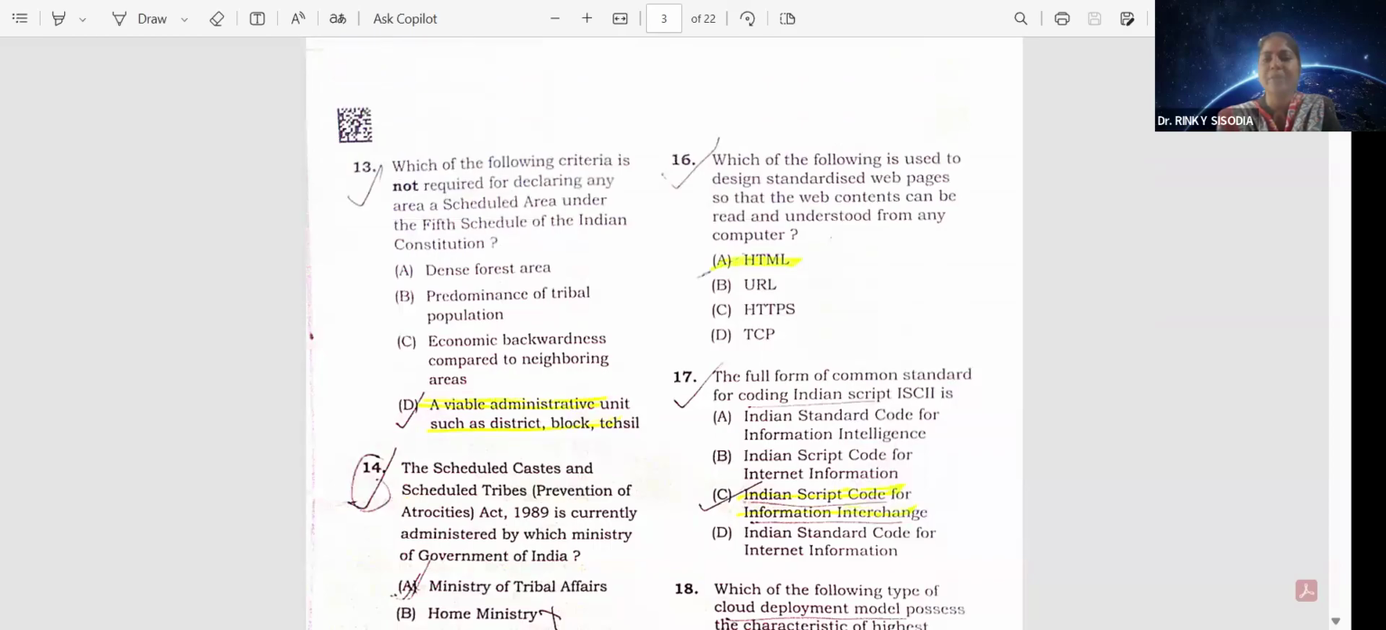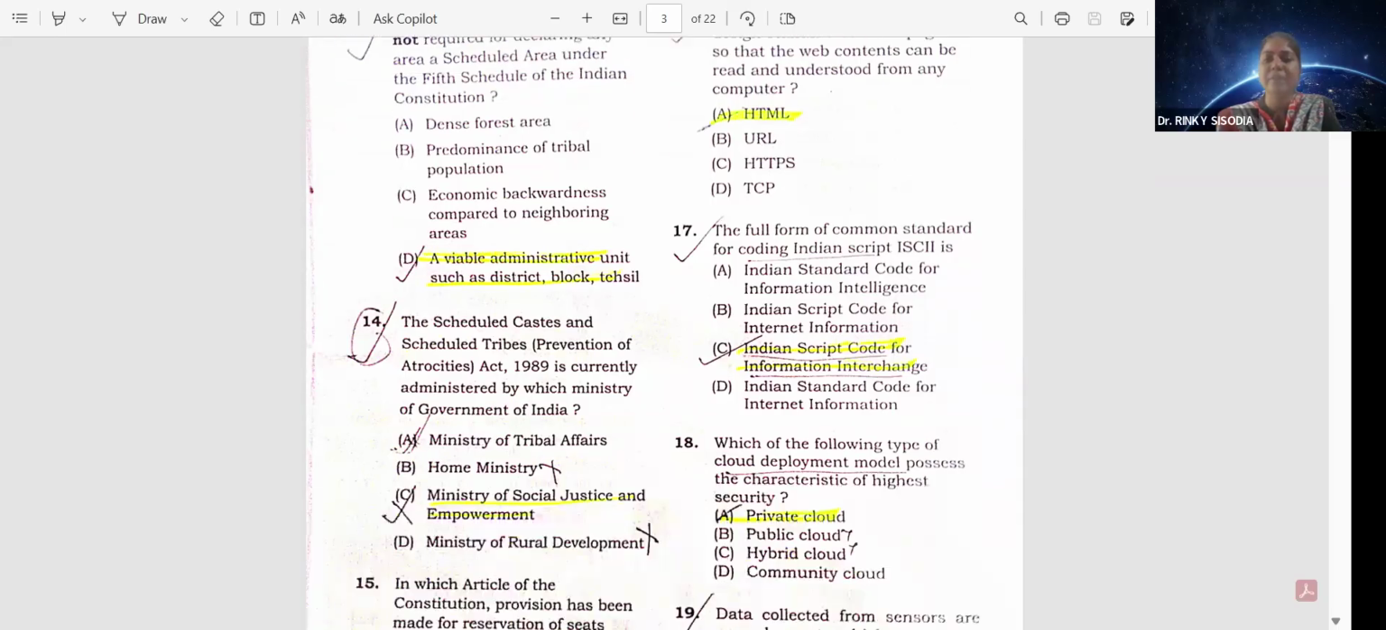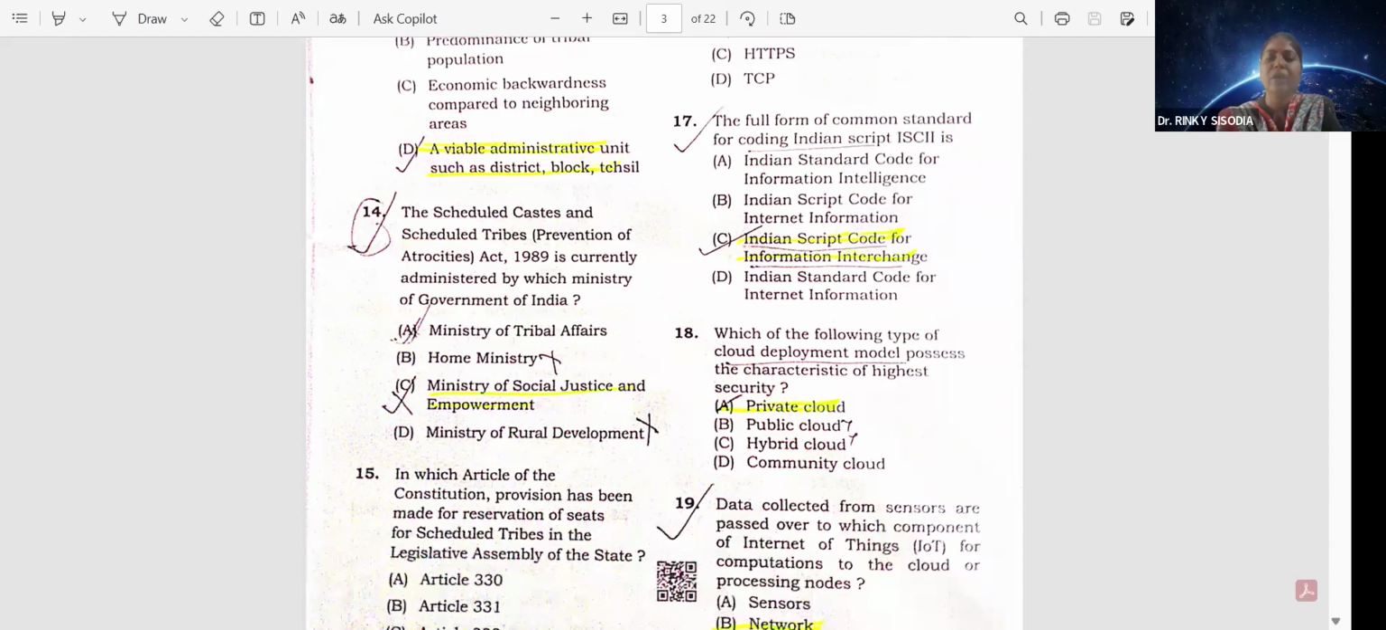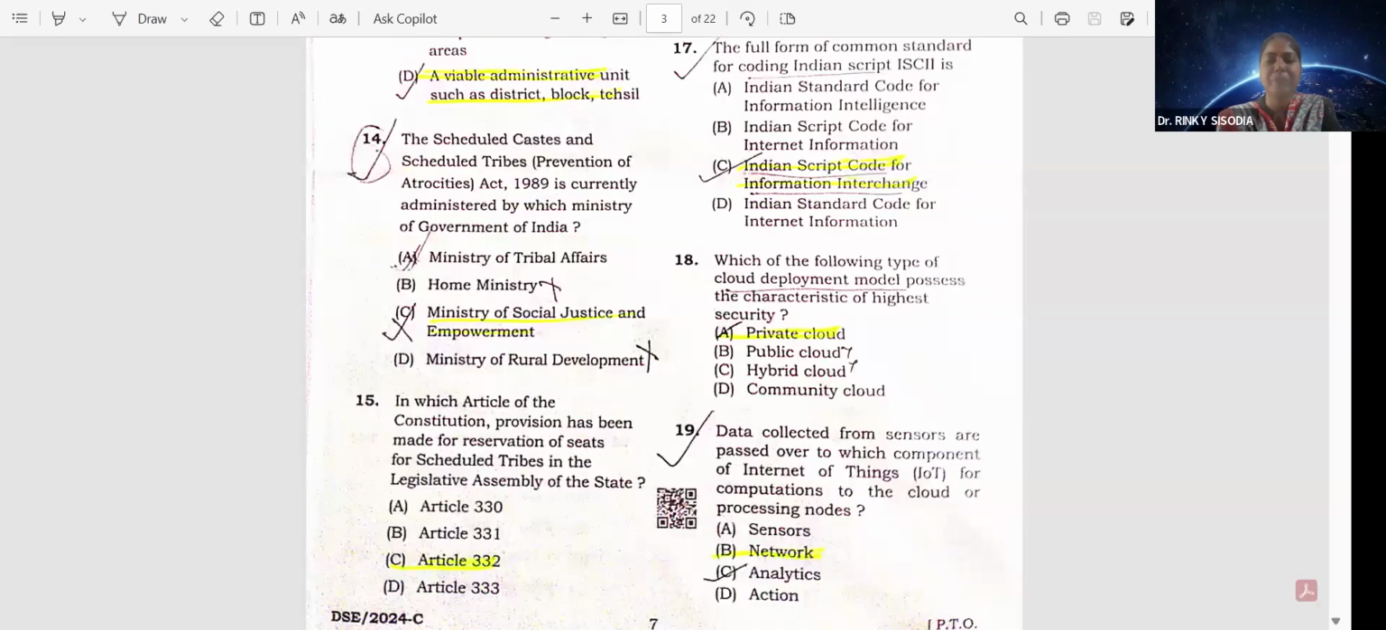Question number 16. Which of the following is used to design standardized web pages so that the web content can be read and understood from any computer? That is HTML, option A. The full form of Common Standard for Coding Indian Script ISCII is option C, Indian Script Code for Information Interchange. Question number 18. Which of the following types of cloud deployment model possesses the characteristic of highest security? That is option A, private cloud.